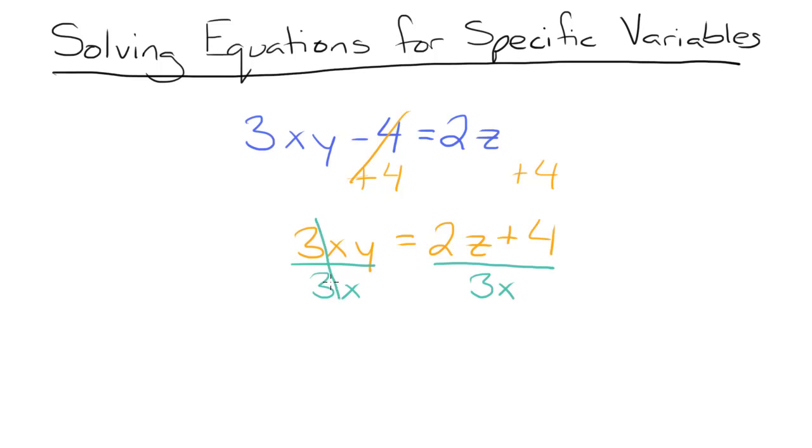So over here, our 3x terms cancel out, and we're left with y. So y equals (2z plus 4) over 3x.